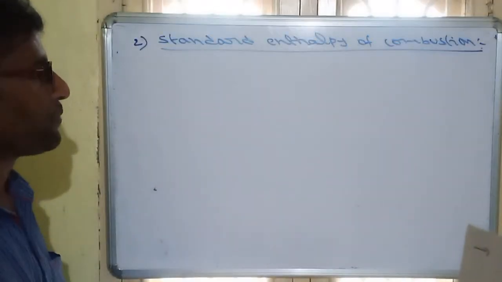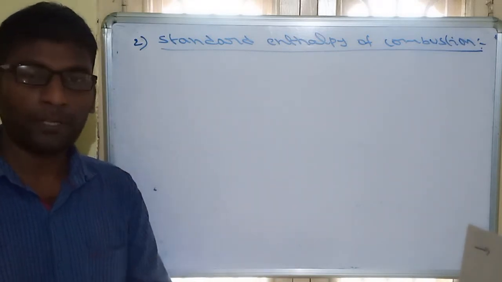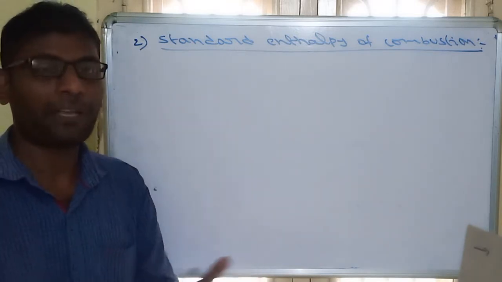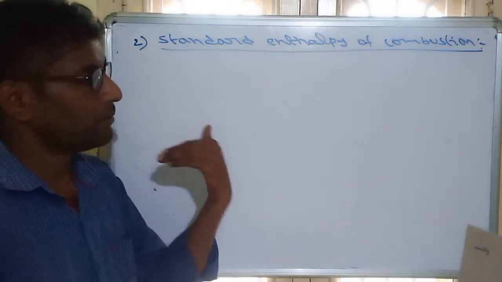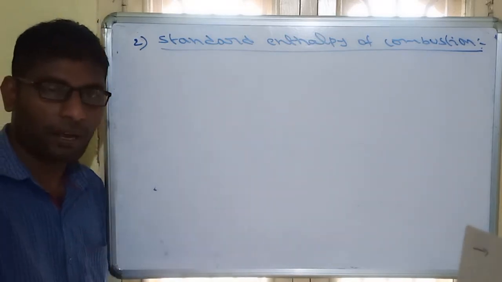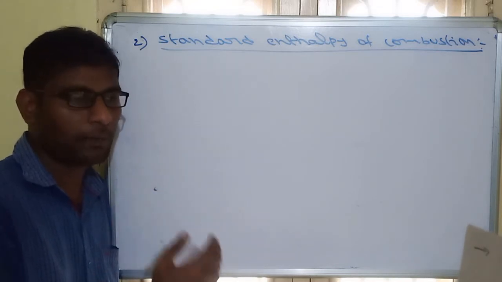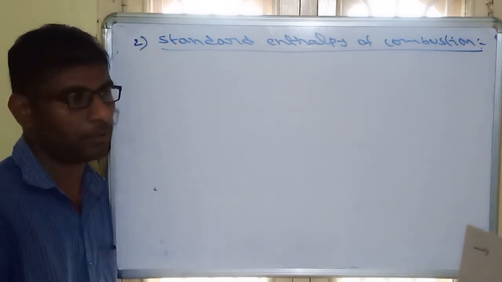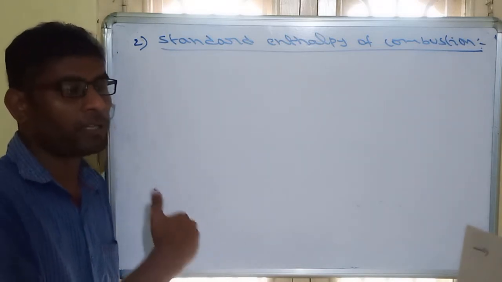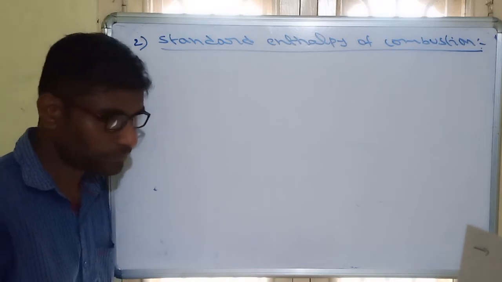Write this statement. It is the change in enthalpy during the combustion of 1 mole of reactant in presence of excess of air. So that is the statement. So any 1 mole of reactant when we are combusting, how much energy changes? That is called enthalpy of combustion.